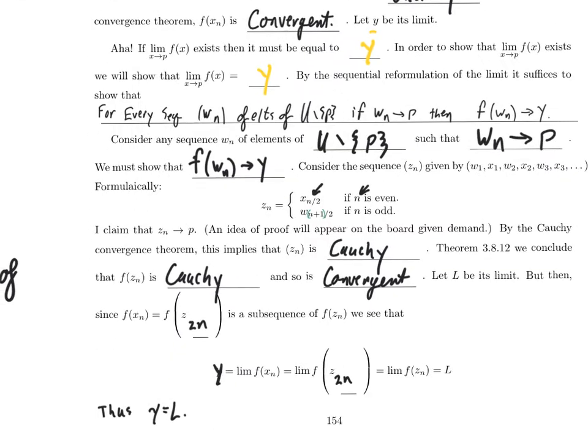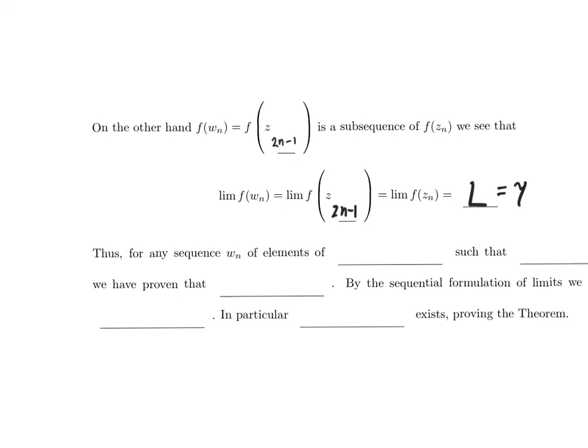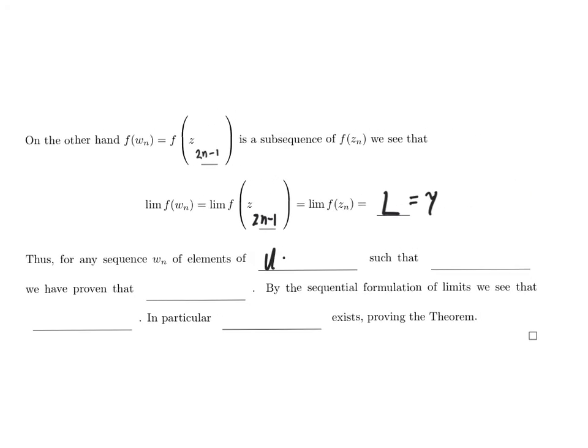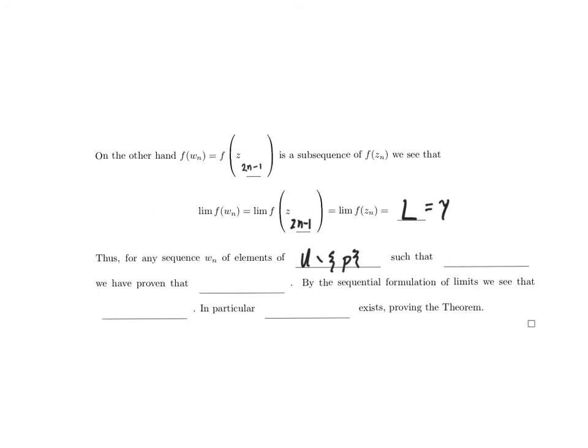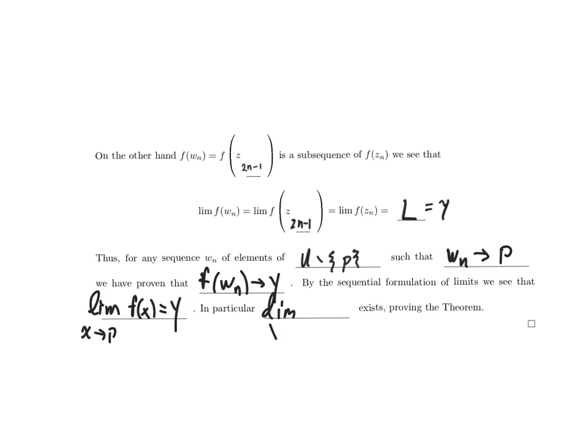So we have shown now that for any sequence w sub n of elements of U minus singleton p, such that w sub n converges to p, f of w sub n converges to y. So by the sequential reformulation of limits, we see that the limit as x approaches p of f of x equals y. In particular, the limit as x approaches p of f of x exists, proving the theorem.